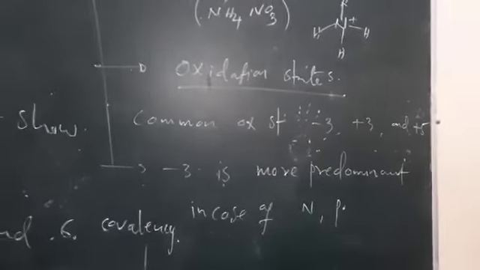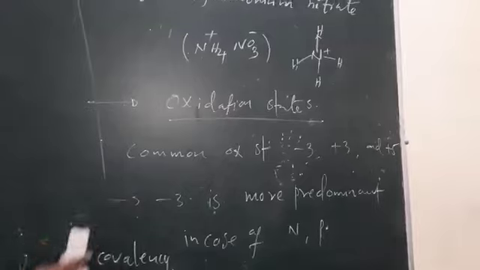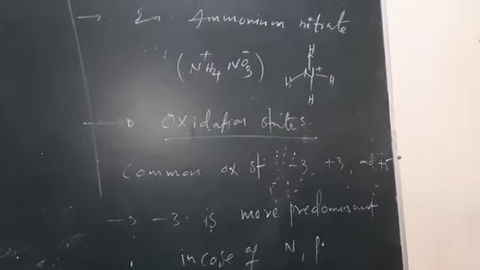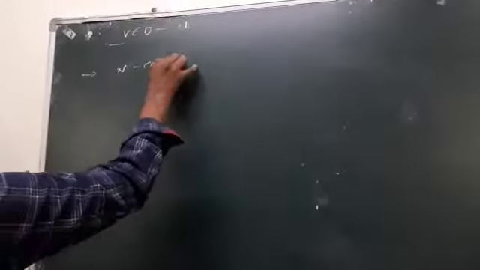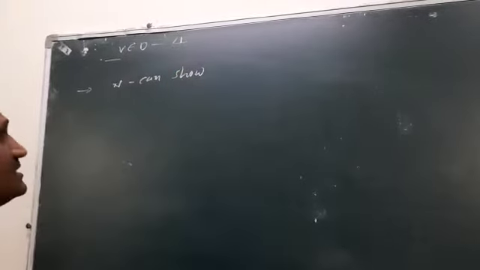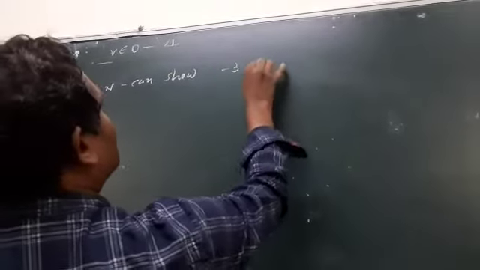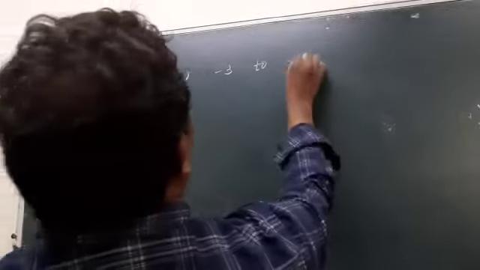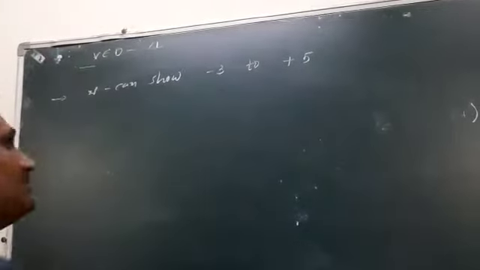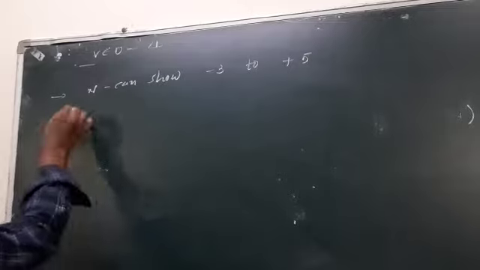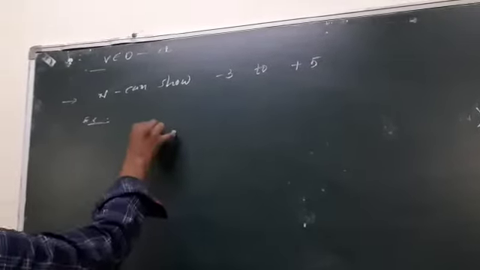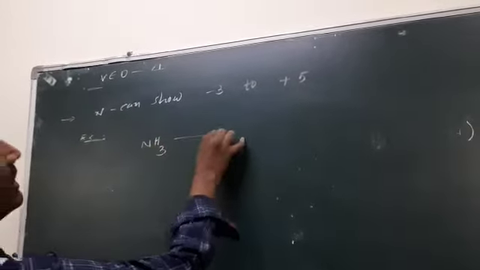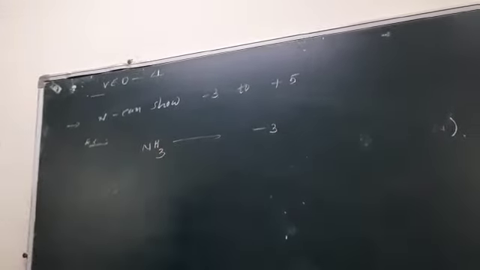Next, nitrogen shows oxidation states from -3 to +5. Example, in ammonia, NH3, -3 oxidation state.